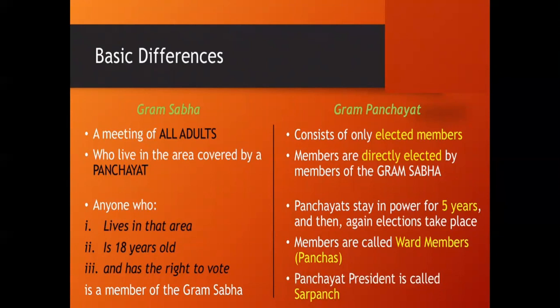Likewise, in a panchayat, a president is selected who is known as the sarpanch. These are the basic differences between the Gram Sabha and the Gram Panchayat.